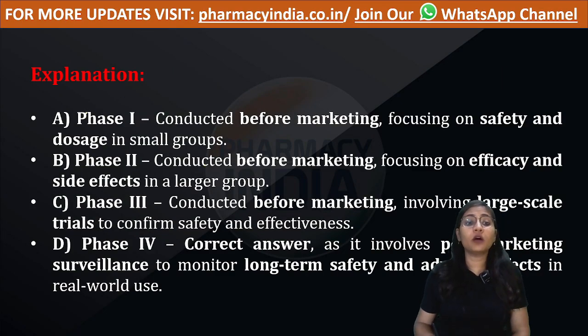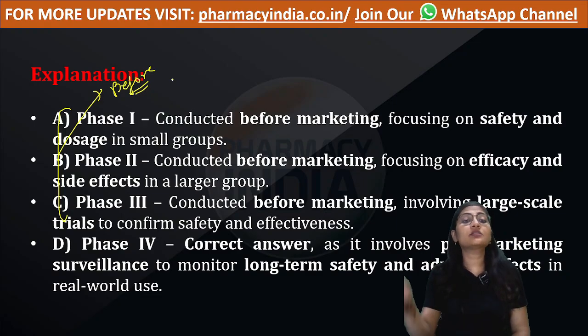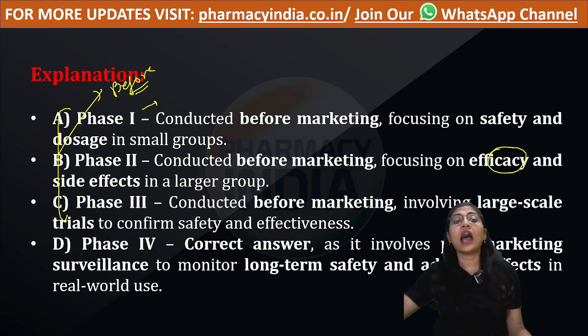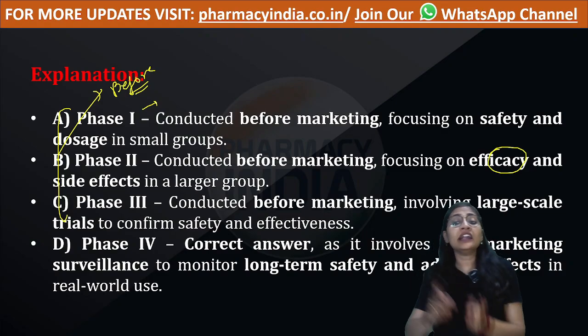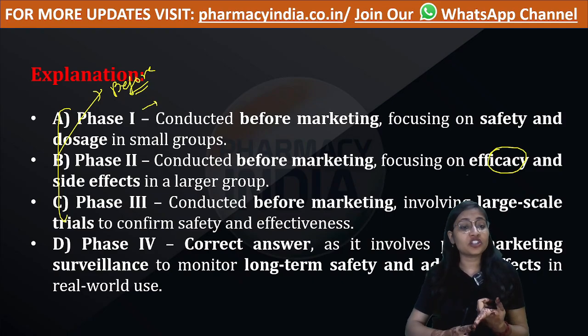Phase 1 to 3 are before marketing clinical trials. Phase 1 basically focuses on safety and dosing in small groups. Phase 2 is for efficacy and side effects. Phase 1 helps us to find out the safety and dose, and it is conducted in small groups. Phase 2 is conducted in a relatively larger group, and it focuses on finding out the efficacy and side effects of the drug.